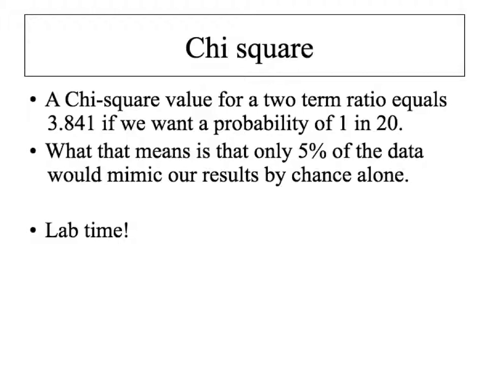So if the number is, for instance, if we only have our degree of freedom being 1, anything under 3.841 would be acceptable. Once we start getting over 3.841, then we're going to say our hypothesis is null, meaning that it's not correct and something is going on here.